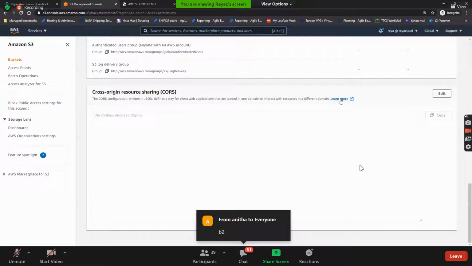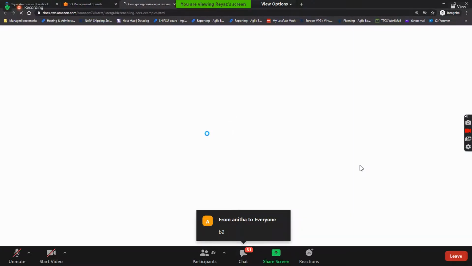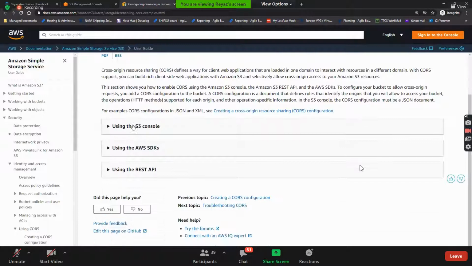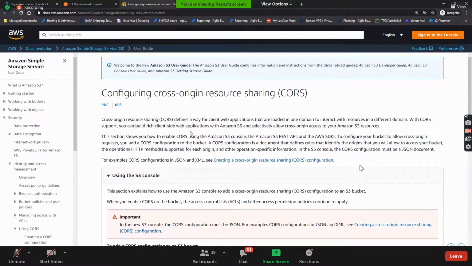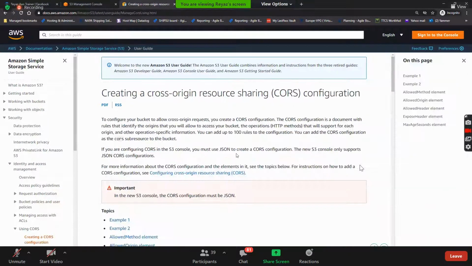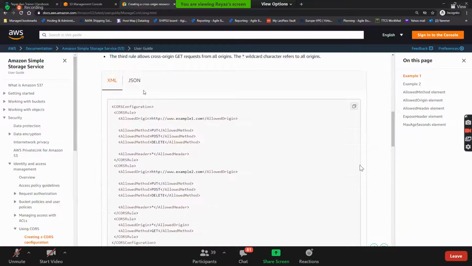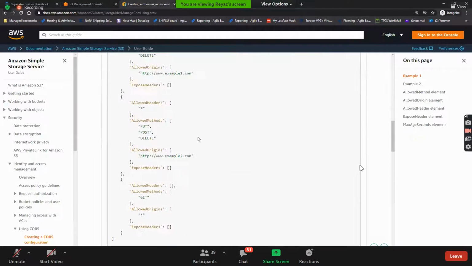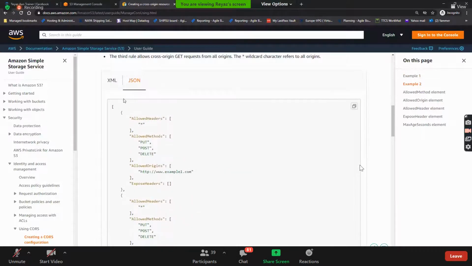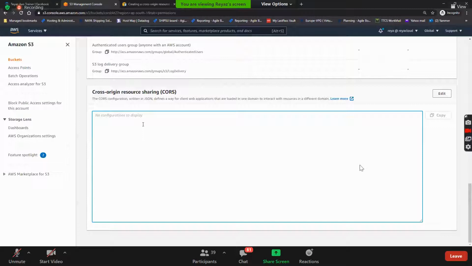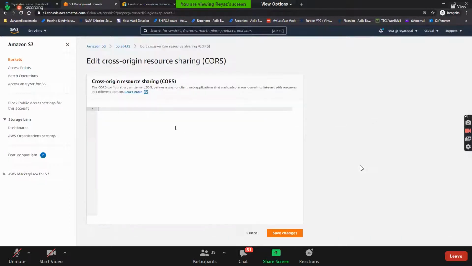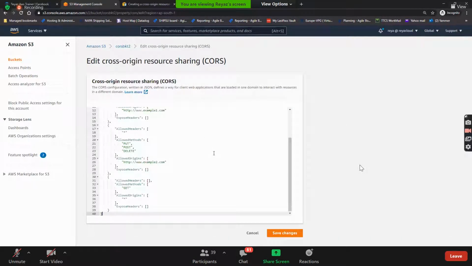If you click on learn more, there will be a snippet somewhere using the S3 console, in JSON format. This code has to be copied, and then put over here. Edit it and put it over here.